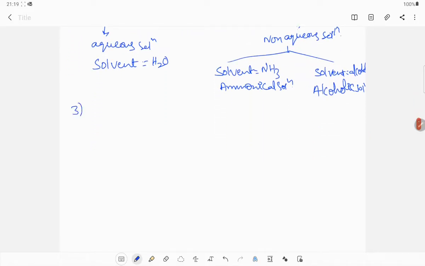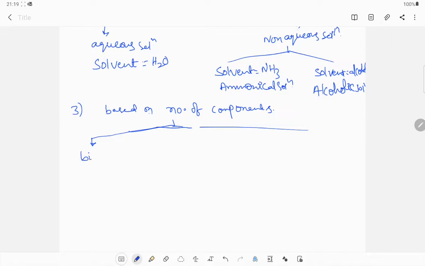Next, the third category is based on the number of components. If components are 2, then it is called a binary solution. Binary solutions contain 2 components.